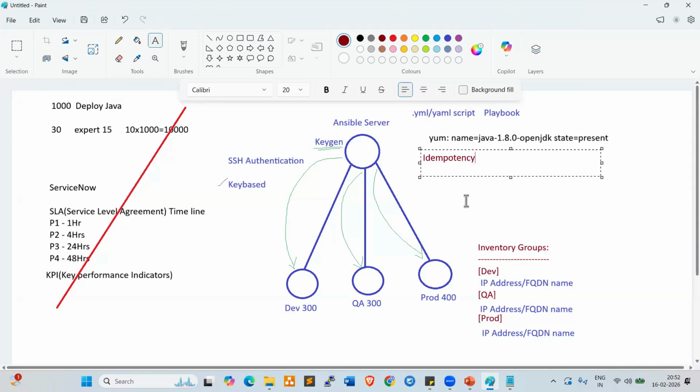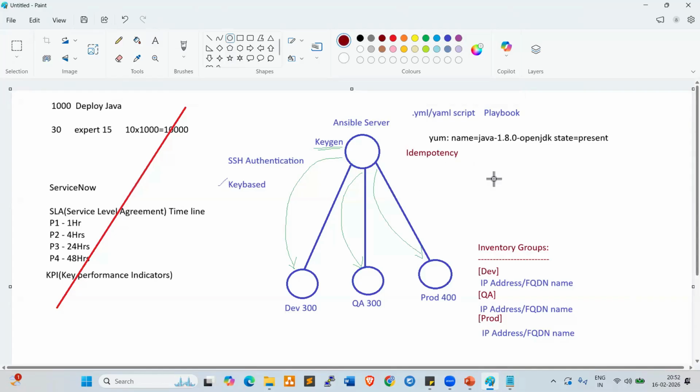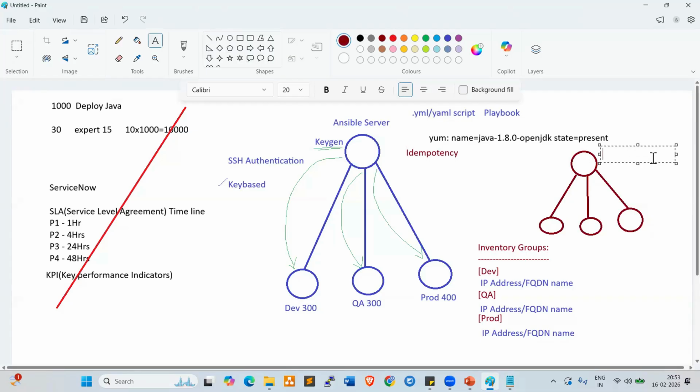Fine. And also one more important interview question: what is the difference between Ansible and Chef? What are the major differences between Ansible and Chef? Look here. This is Chef and this is Ansible. There is only one major difference.